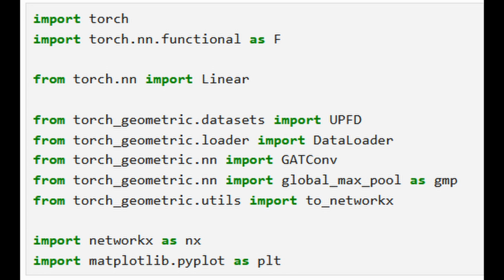UPFD, otherwise known as the User Preference Fake News Detection Dataset, is what we will be using to get our data from. Keep in mind, we won't actually be able to read the headlines or titles because they don't actually matter to us as much as the share patterns. Data Loader allows us to feed the graphs into the model in batches, and the last two modules help us draw the graphs. If I'm going to be burning midnight oil with cursed social media spiderwebs, I'd at least like to see them face to face.